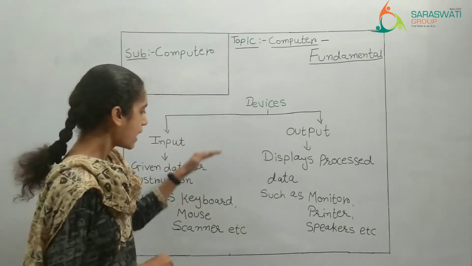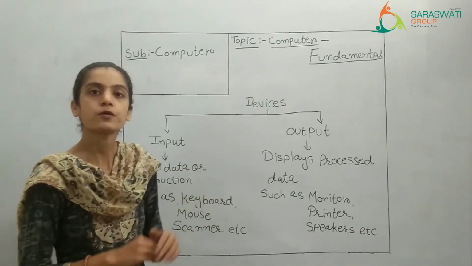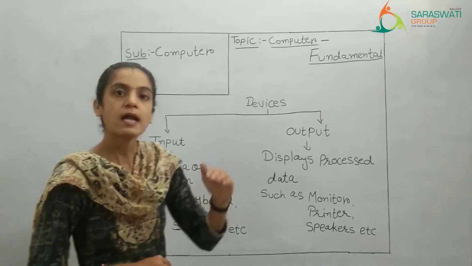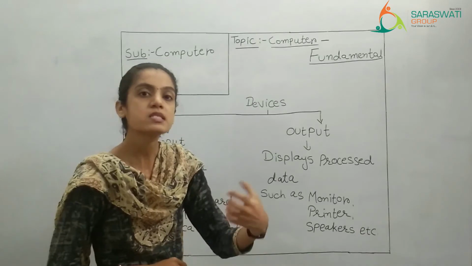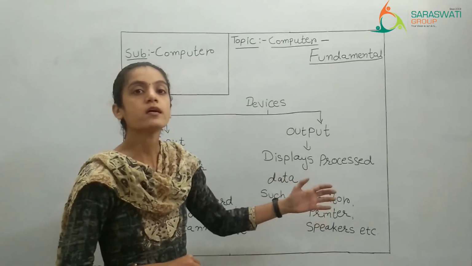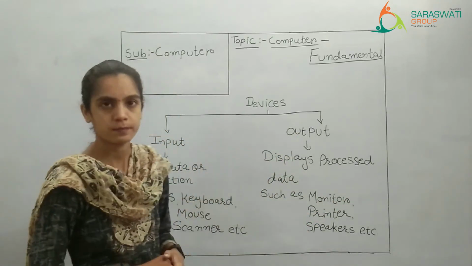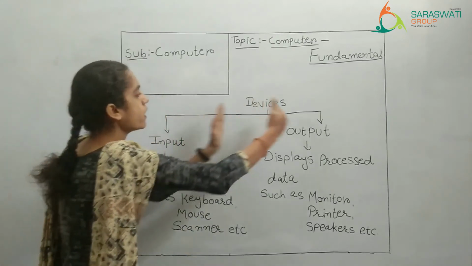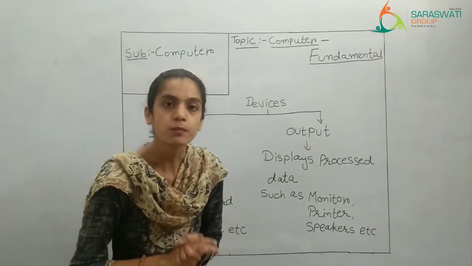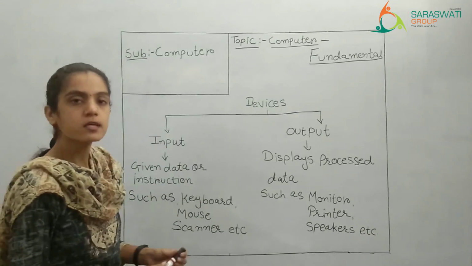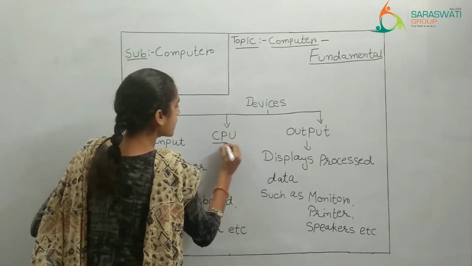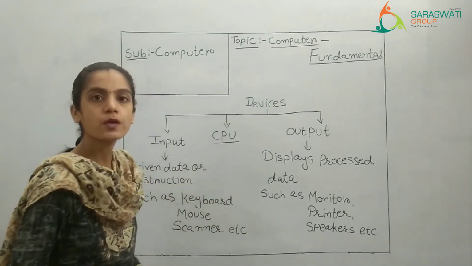Means I told you that I have given instruction to the computer to type something. If I start typing with the keyboard, those typed words will be seen on the monitor. So I can say that the monitor is displaying the data. But between input and output, one process will take place. That process will be done in the CPU, right? So CPU, I can say, what is the full form of CPU? Do you know?